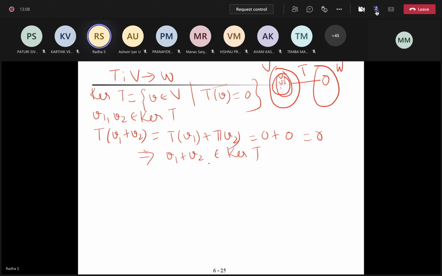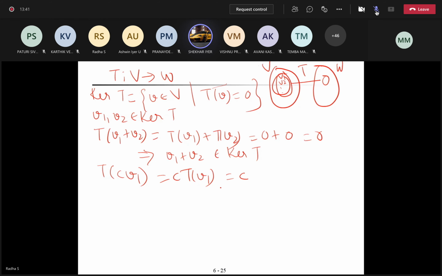So now I should prove C times V1 belongs to kernel T. So I take C times V1, taking T of that. What is T of C times V1? It is C times T of V1. So what is T of V1?